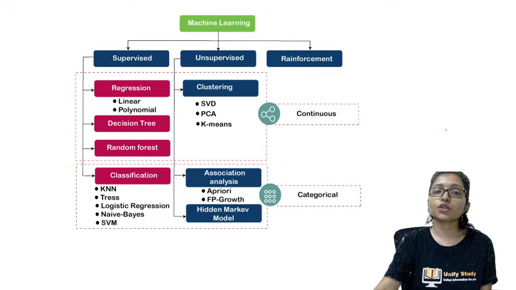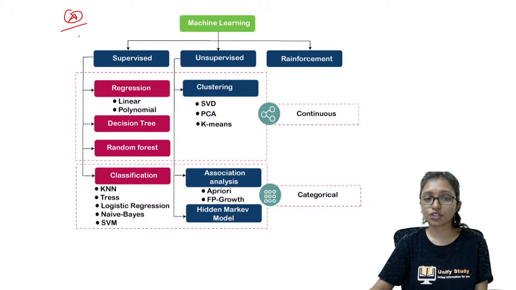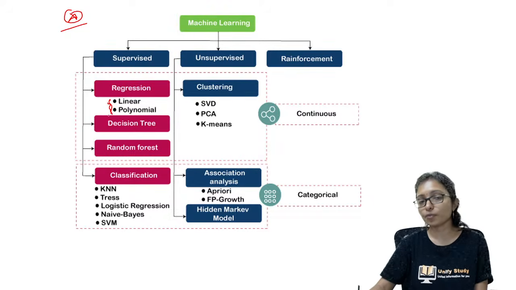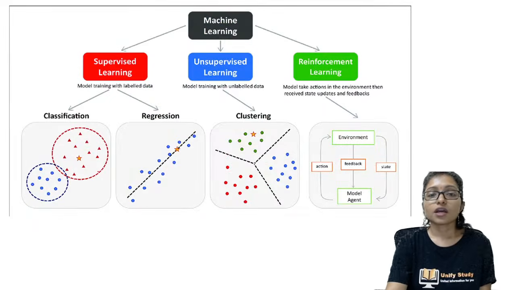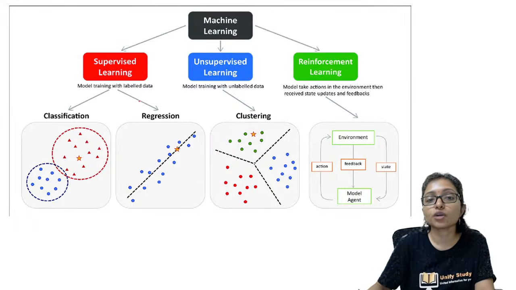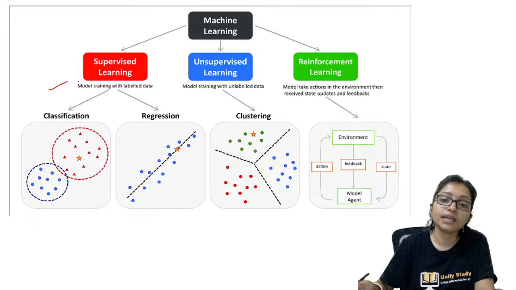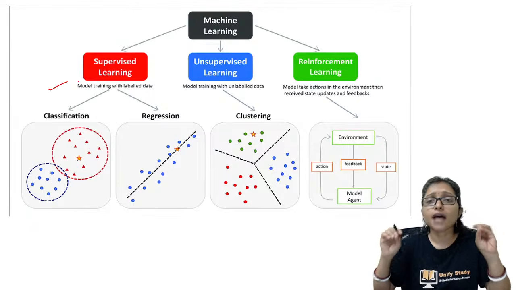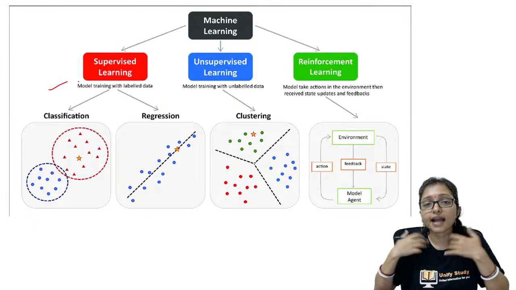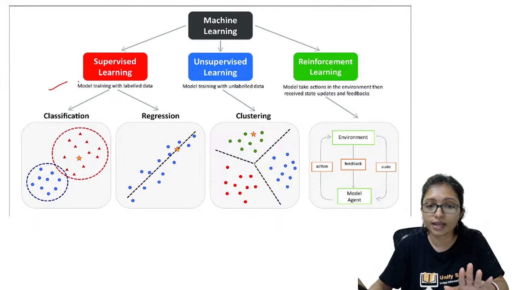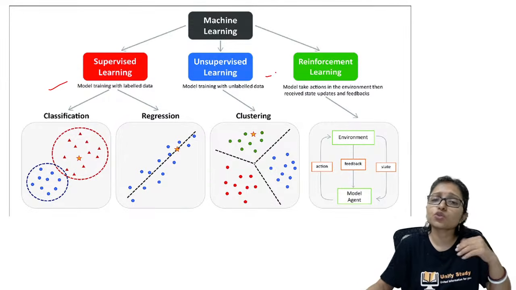Now, coming to this part, this is your quick revision chart. Under supervised learning, regression covers linear and polynomial regression. Under classification come KNN, tree and logistic regression. Now you can see from here how supervised learning and unsupervised learning actually work. Supervised learning means someone is there to guide you, like I am here to guide you. I am telling you how it is going on. That is called supervised learning. Unsupervised learning means no one is there.